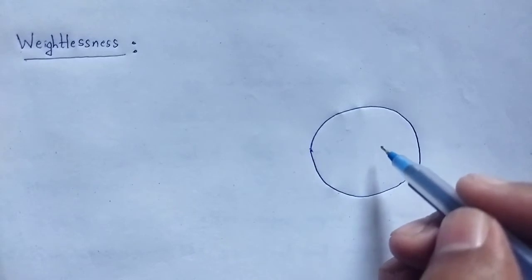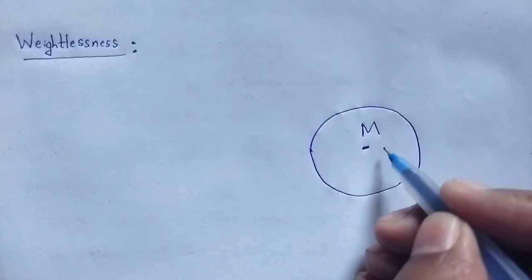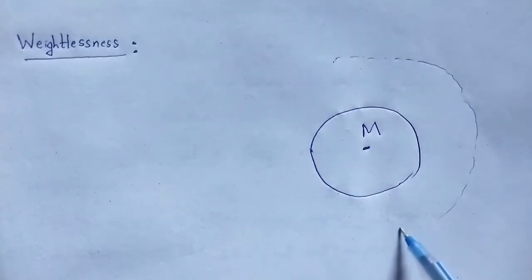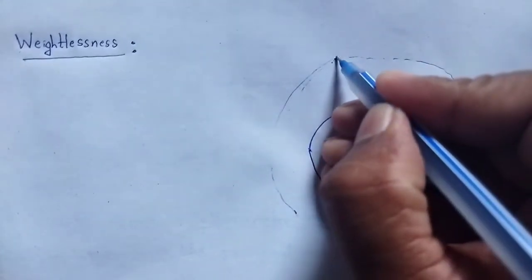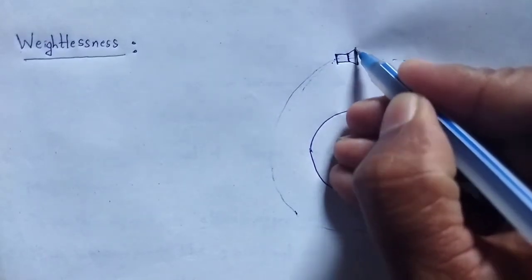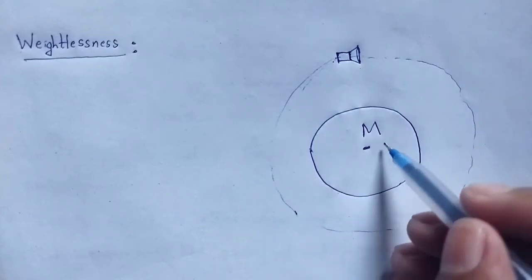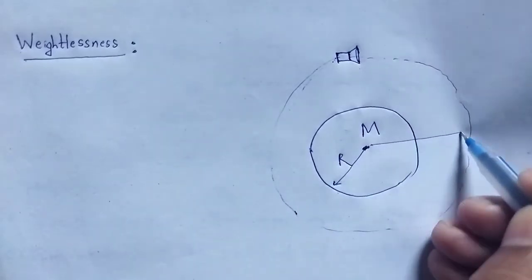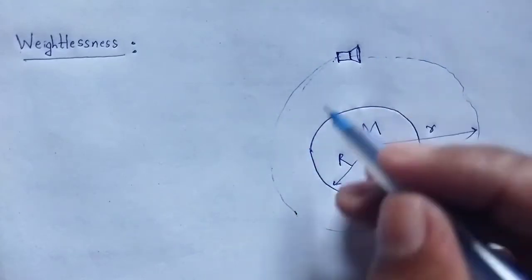This is the Earth of mass capital M. Let me take a satellite revolving around our Earth. This is the radius of Earth, and this is the radius of the satellite's orbit.